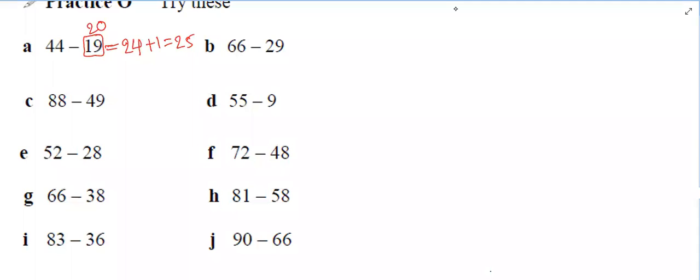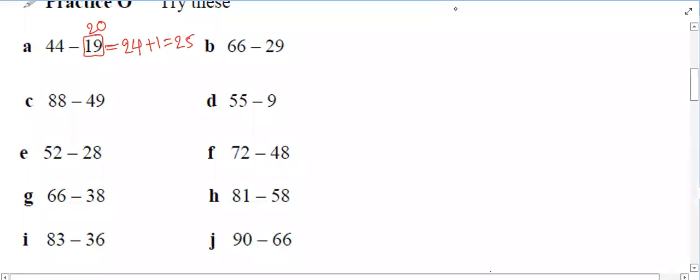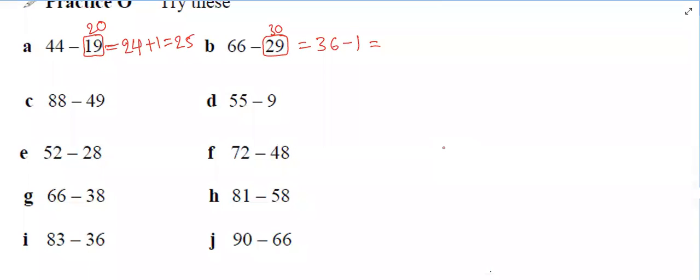Next, Bhunesh. Yes, sir. B for Bhunesh. 66 minus 30 is 36. Okay. 36 minus 1 is 35. Yeah, why minus 1? Because we are adding 29 plus 1. Okay, then you are subtracting. 35.